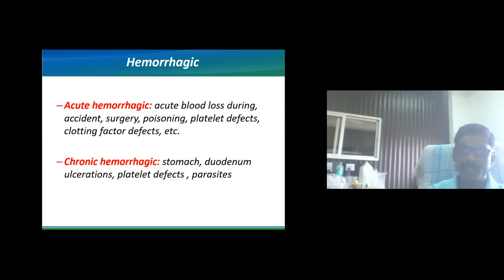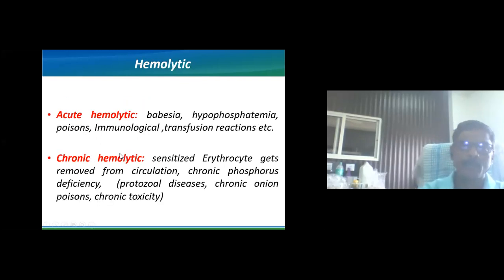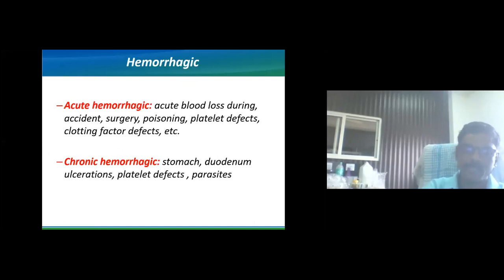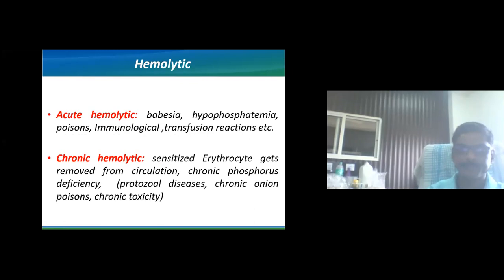Then chronic hemorrhagic anemia. This is most commonly observed because of ulceration in the duodenum and stomach, sometimes platelet defects, and some parasites like Haemonchus. In such conditions, there is a presence of chronic hemorrhagic type of anemia. The next is hemolytic anemia.